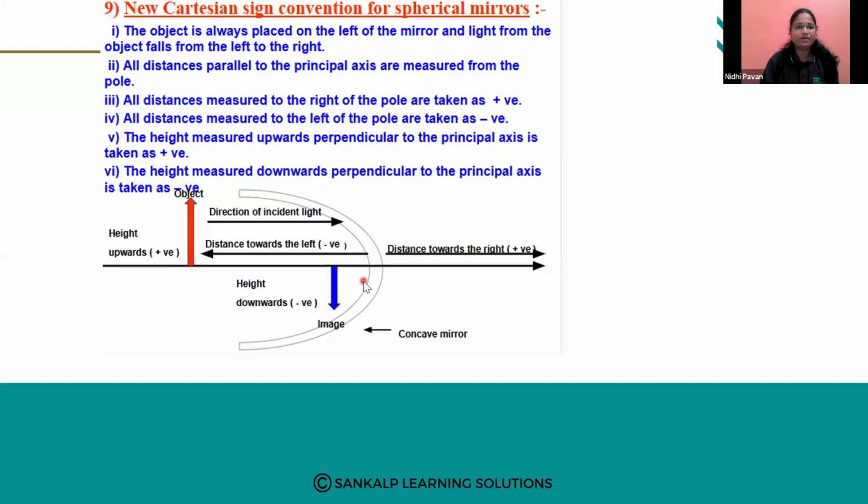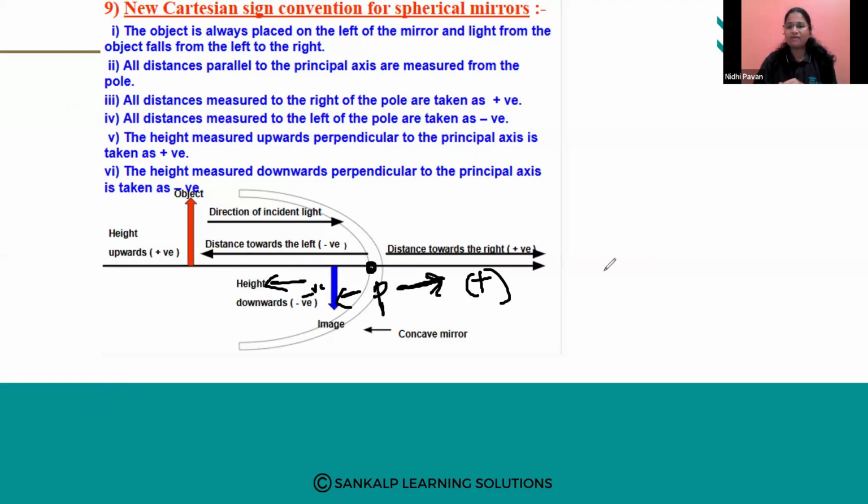See, if we consider this is a concave mirror, what you are seeing. If this is a pole, this is the right side of the pole. This is the left side of the pole. So all the things which are measured to the right side of the pole will always be positive. All the things which are measured to the left side of the pole will always be negative.